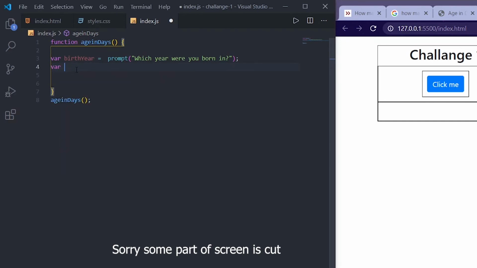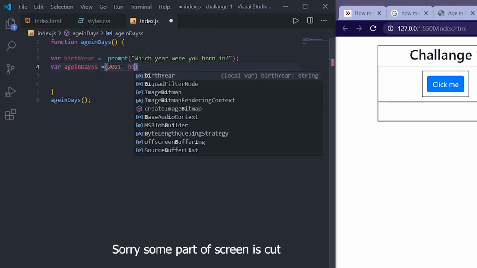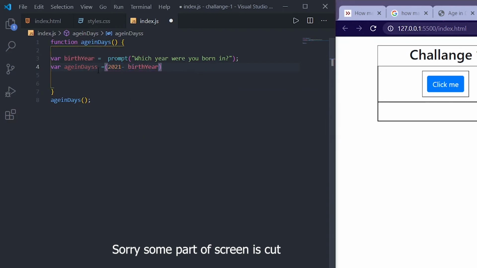For that, var age in days. So already I have allotted this name for our function, right? So what I will do is, I will add another s for this, and as this is 2021 minus birth year into 365 days. Okay, the calculation is completed here.